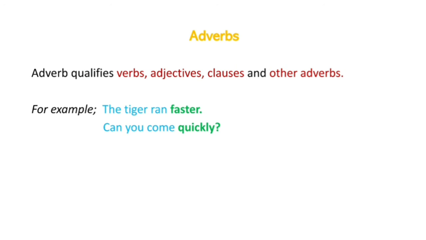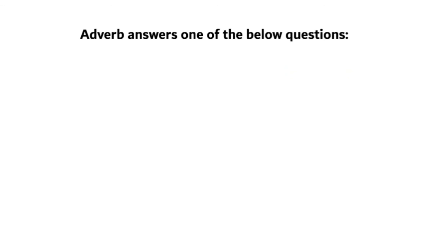Similarly, can you come quickly? I'm telling in what manner you need to come. You need to come quickly. Now an adverb answers one of the below questions: when, how, why, and where. If you see any of these questions anywhere, then just memorize adverbs.